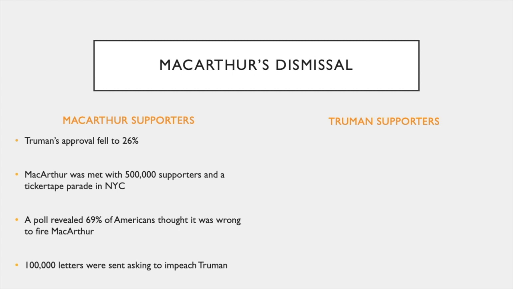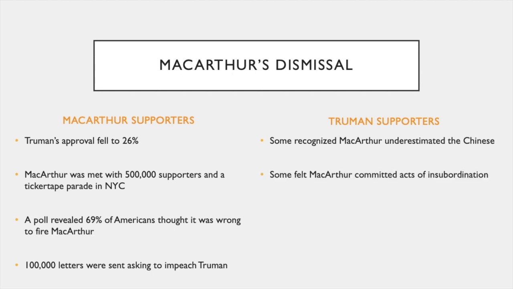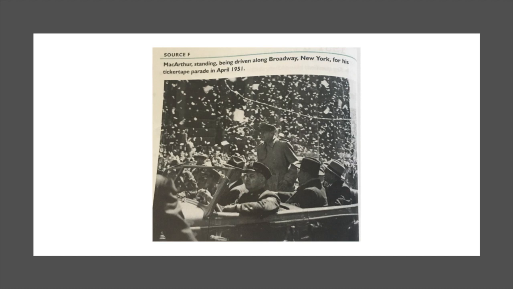100,000 letters were sent asking to impeach Truman. On the other side, with Truman's supporters, we see some recognized MacArthur's underestimate of the Chinese. Some felt MacArthur committed acts of insubordination, and the JCS feared MacArthur might provoke a full-scale Sino-American war. This is a picture of MacArthur standing, being driven along Broadway for his New York ticker tape parade in April